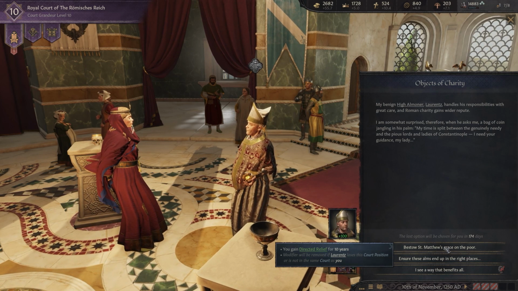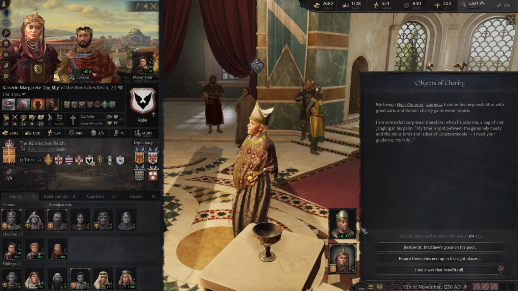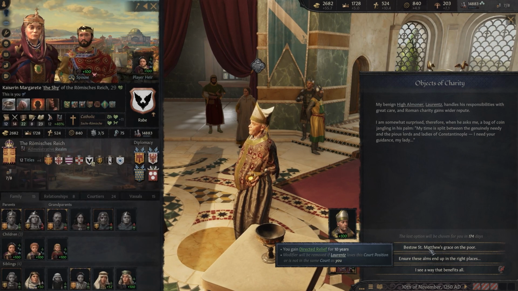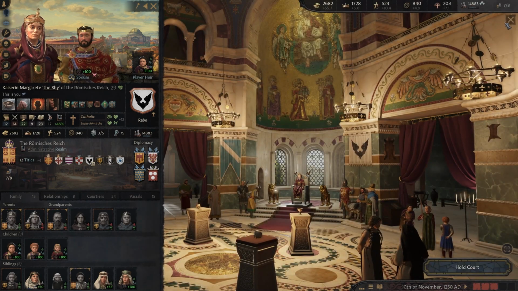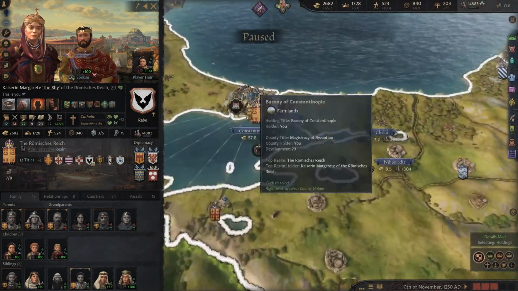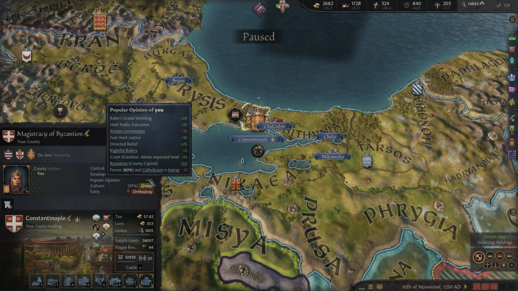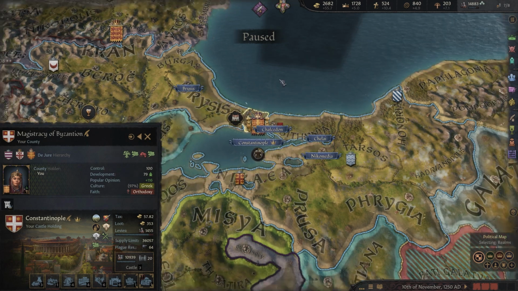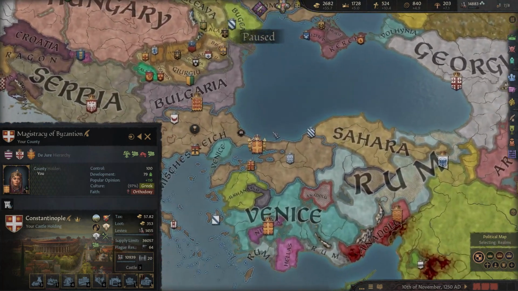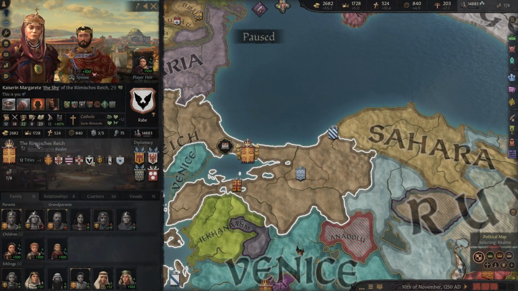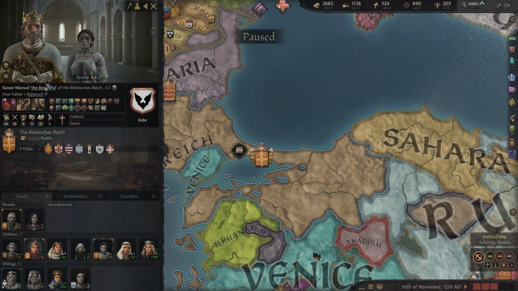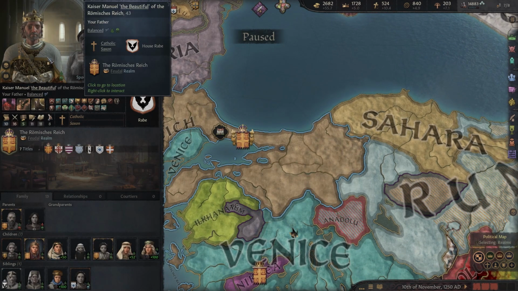Yeah, you know what? We are a charitable woman, and I think that the common folk will come to love Kaiserine Marguerite. I mean, let's see what our popular opinion is. Popular opinion is 116 in Constantinople. Marguerite is beloved, I would say, in Constantinople. That is a huge turnaround from how they would have seen her father and her grandfather. I mean, Manuel, I don't think the common folk necessarily liked him.